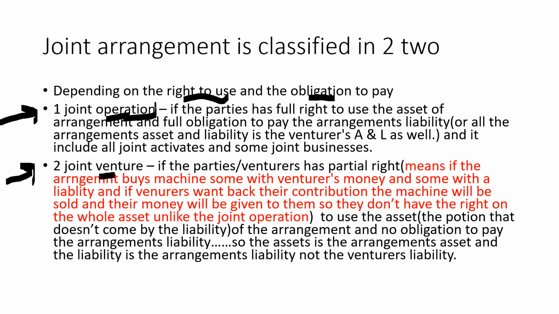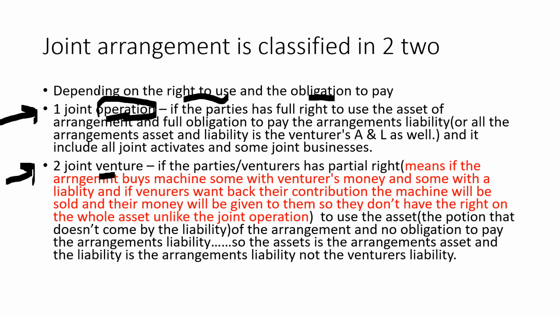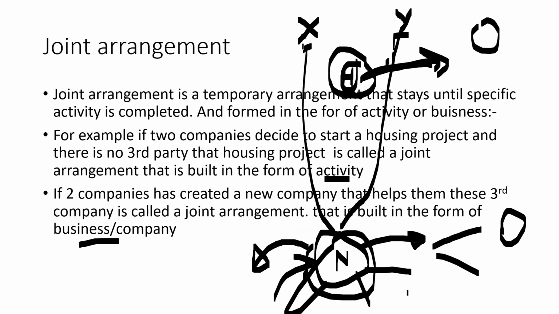We have completed that. But if it is formed in the form of company or in the form of organization, it might be a joint operation. It might also be a joint venture. So there should be additional criteria to identify it as a joint venture or as a joint operation. So the parties, X and Y, are called venturers.